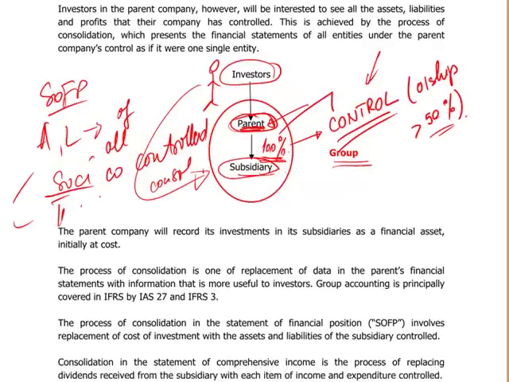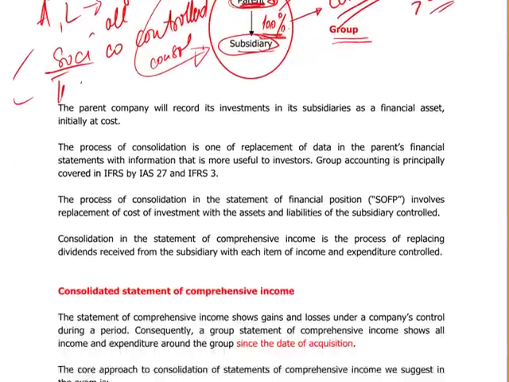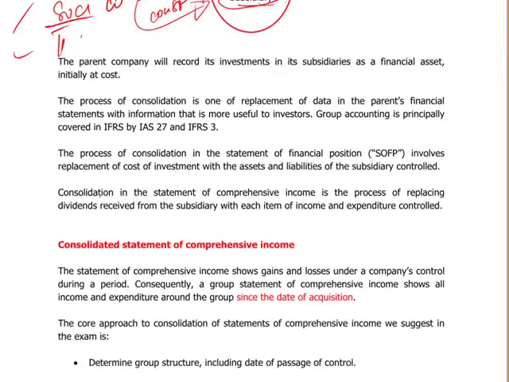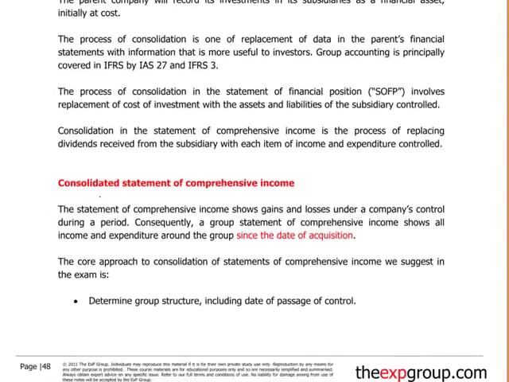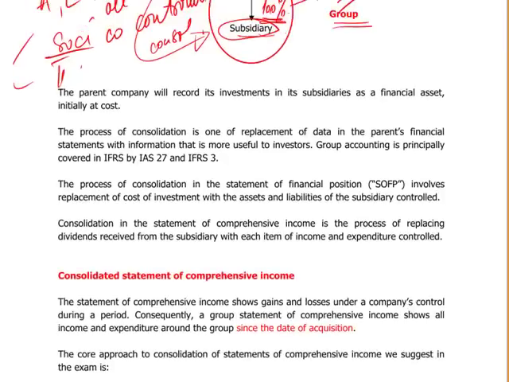Now, what I would like you to know as a big picture is that there are some standard consolidation workings that you will need to know, both for a statement of financial position and a statement of comprehensive income. Goodwill will be one of the workings. A second important working is consolidated retained earnings.